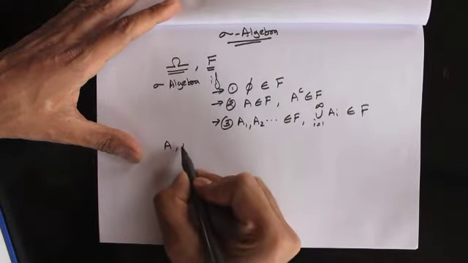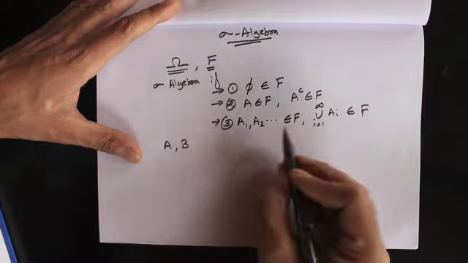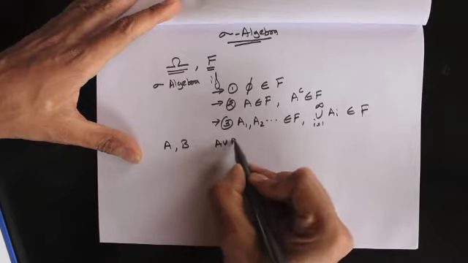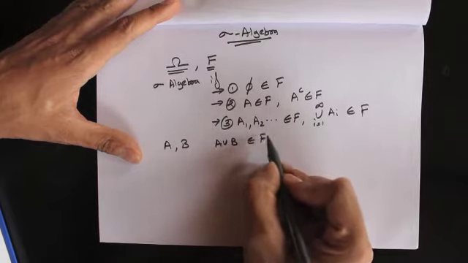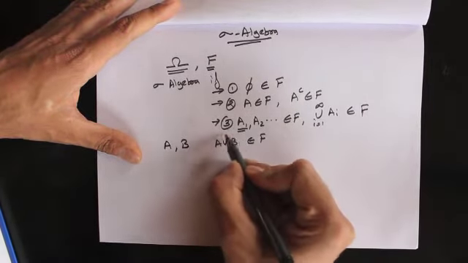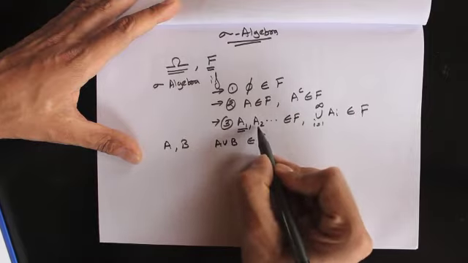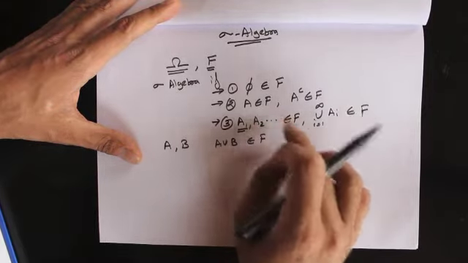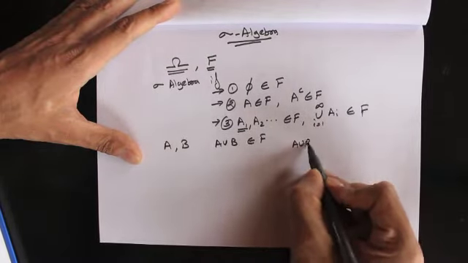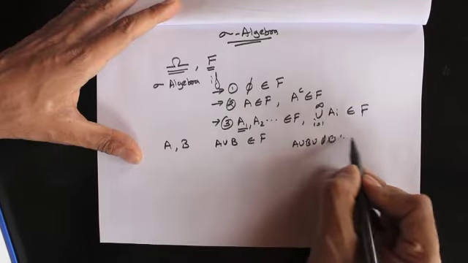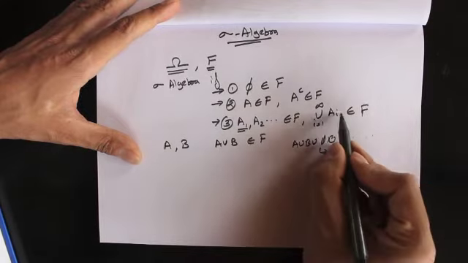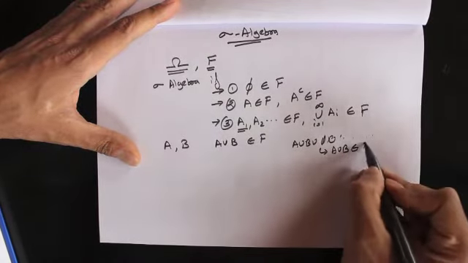A couple of things we can see from here: let's assume that we have two sets A and B. From this, we can see that A union B also belongs to the sigma algebra. And how can we see that? Well, A1 we can substitute with A, A2 can be B, and from A3 onwards we give it the empty set. So according to property 3, A union B union all the empty sets till infinity gives us A union B, and according to this property, this also belongs to the sigma algebra.